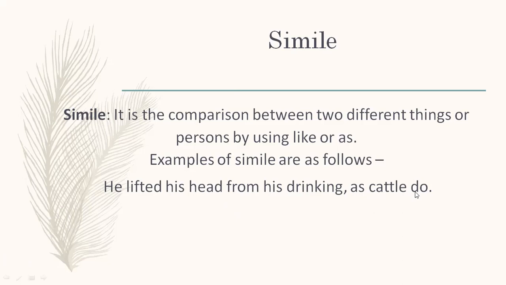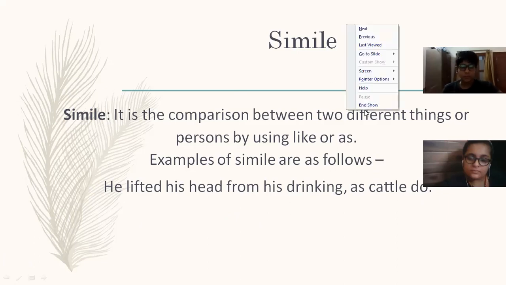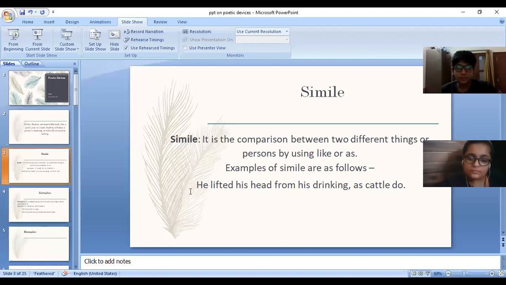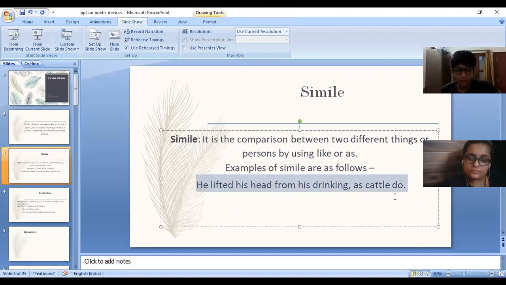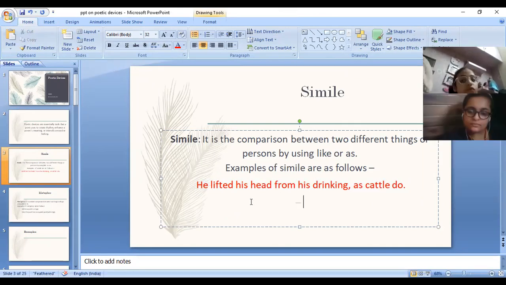What are we comparing in this line? Anybody can answer. Yeah, Tanesh, what is the comparison in this line? I said, in this sentence, he lifted his head from his drinking as cattle do. Are we comparing two things in this, or two persons? Ma'am, the man himself and the cattle.